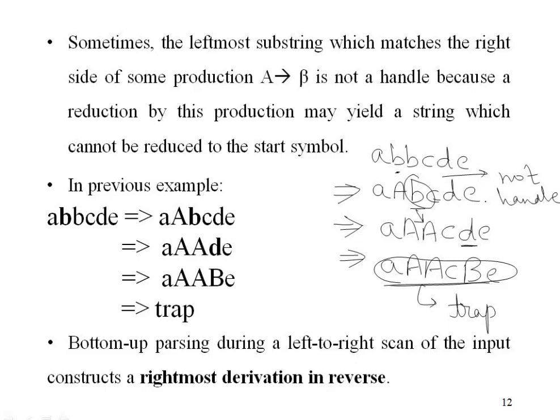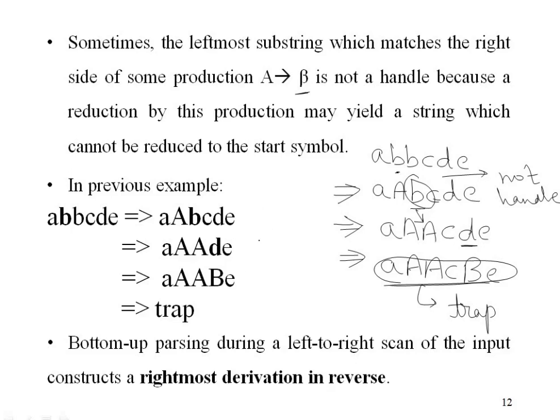So not all RHS, not all beta are handles. This is the thing on which shift reduce parsing has some concern. We have to see whether whatever we are reducing is a proper handle or not. Now, bottom-up parser, I told you two terms. Bottom-up parsers deal with reduction and they deal with handles.